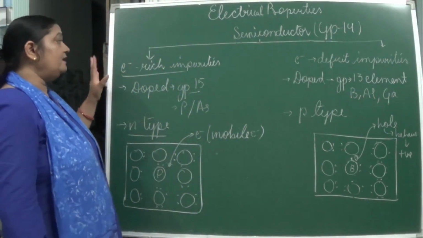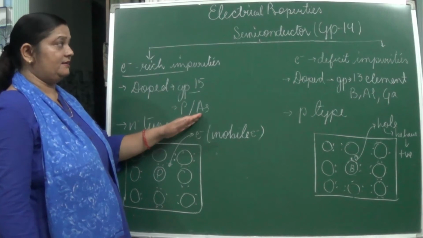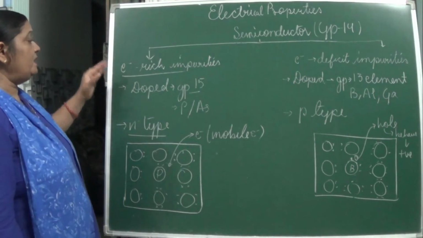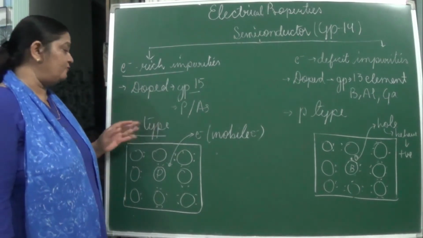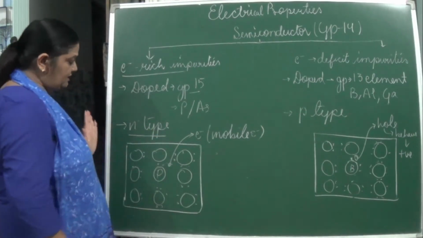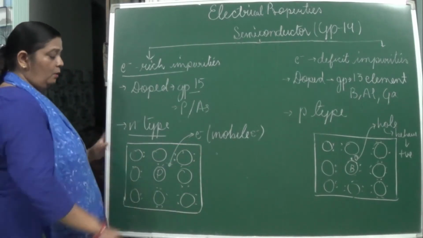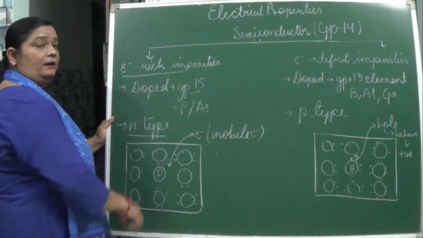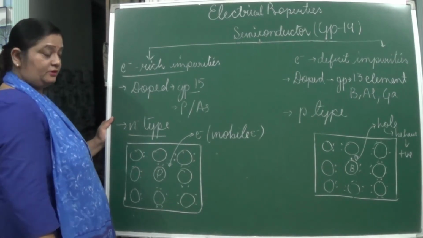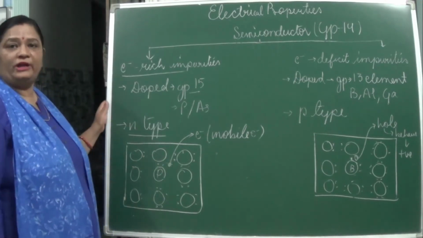In electron rich impurities, it is doped with group 15 elements like phosphorus and arsenic. Semiconductors belong to which group? Group 14. So when it is doped with group 15 elements like phosphorus and arsenic, it is known as an N-type semiconductor. This is a simple structure of a group 14 element, you can take any. If it is group 14, there will be 4 electrons in the last shell. If it is group 15, there will be 5 electrons in the last valence shell. Naturally, one electron will be free.